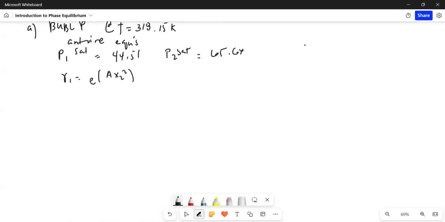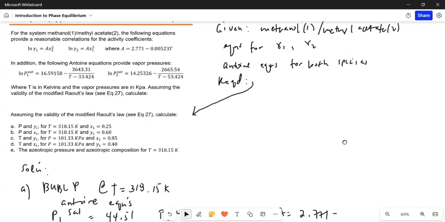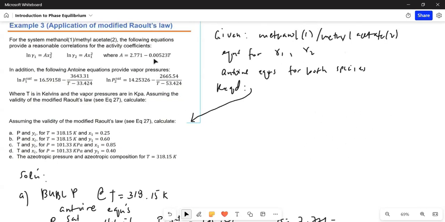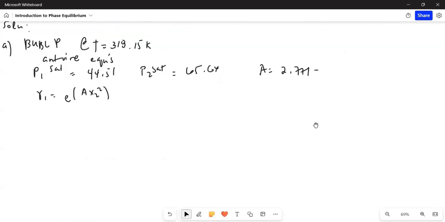So here let's solve for A first. So A is also given as an equation, a temperature dependent equation. So let me go back to that. 2.771 minus 0.00523 times the temperature.